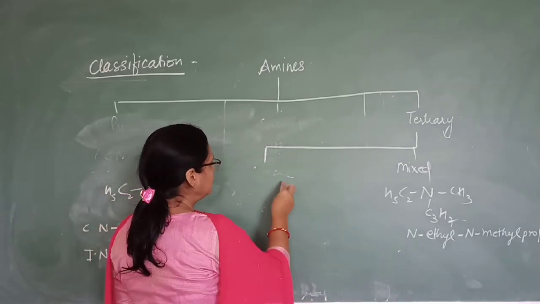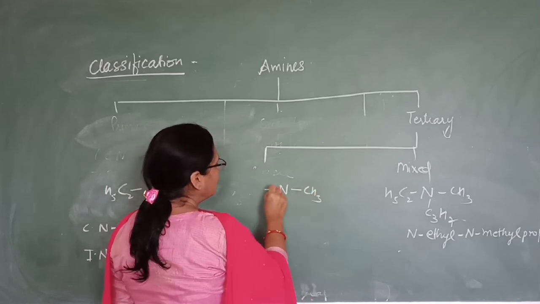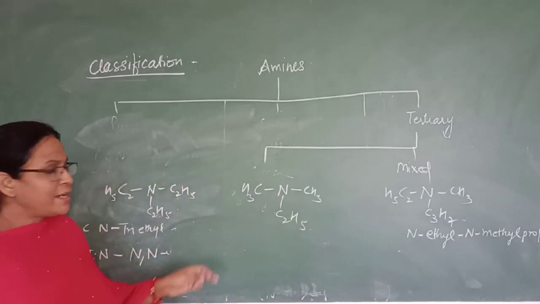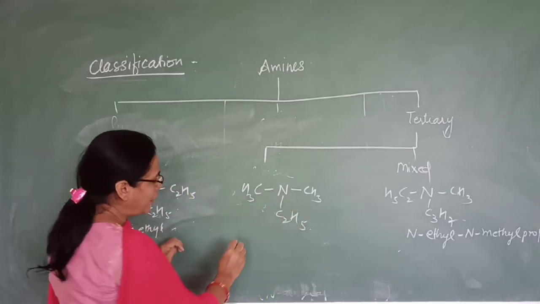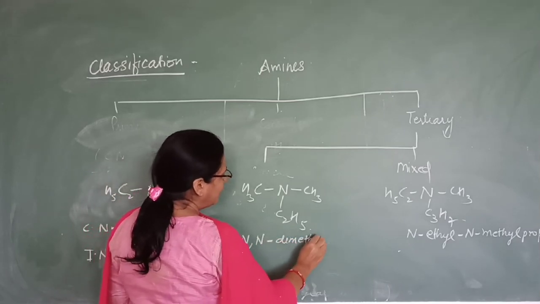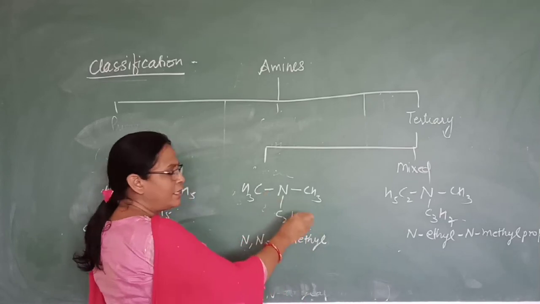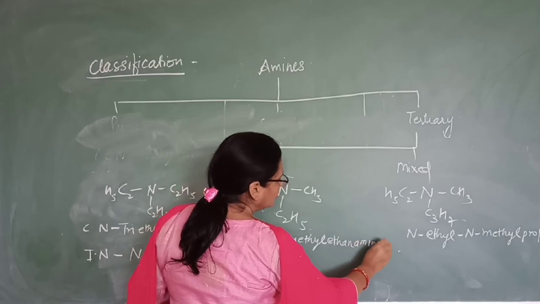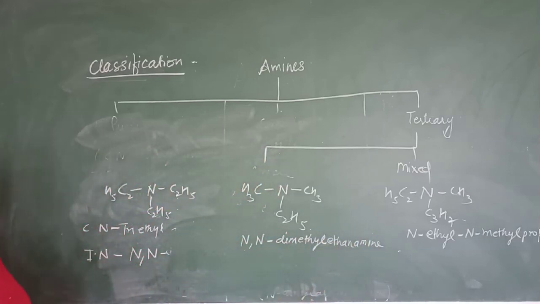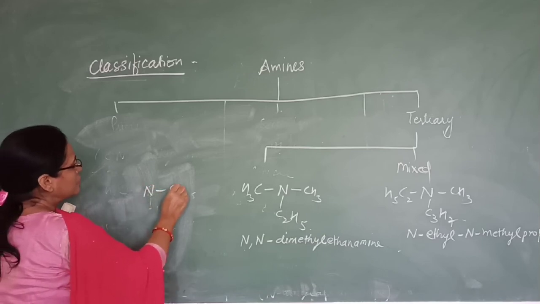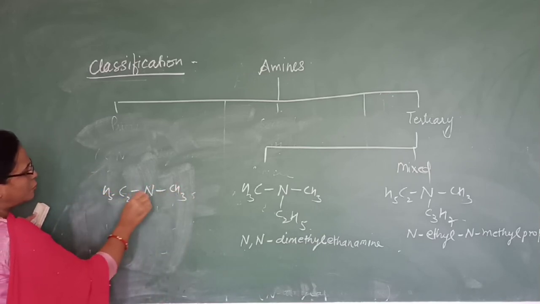Now here one more type can be there. You can have both two groups same and the third group different. Okay. Then in that case, when two groups are same, what you will write? N,N dimethyl. You can write the name at a time. N,N dimethyl ethanamine. Okay. Now one more can be there. Suppose we have N CH3, two methyl groups are there.